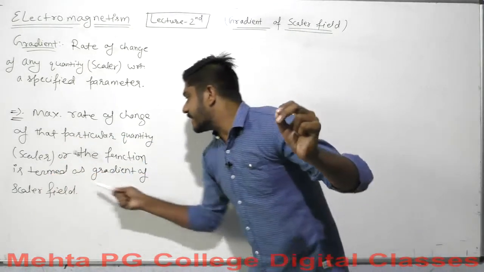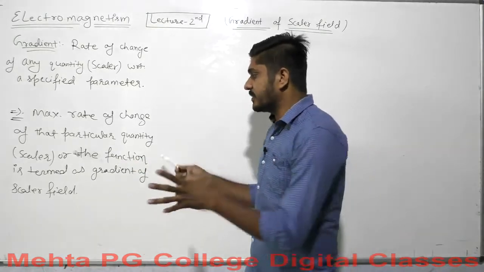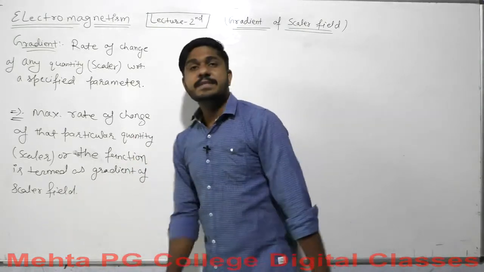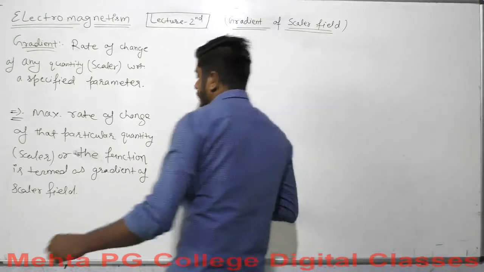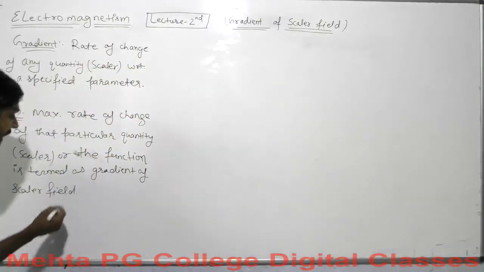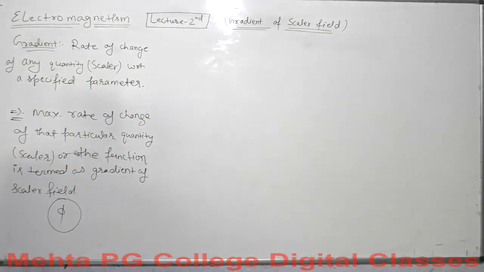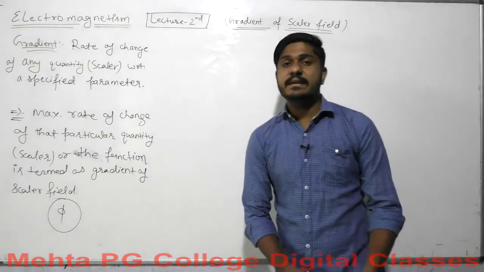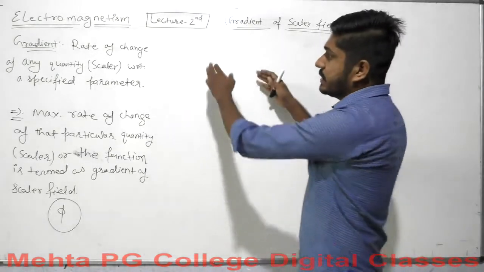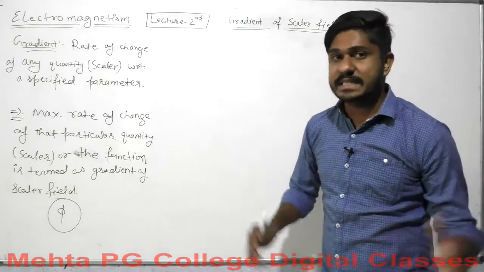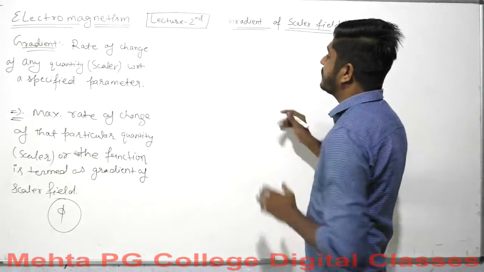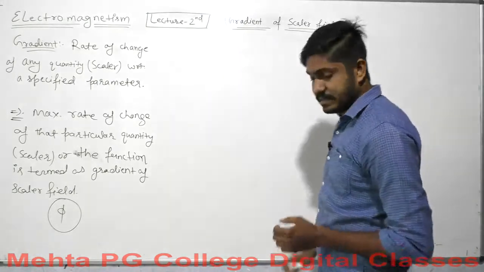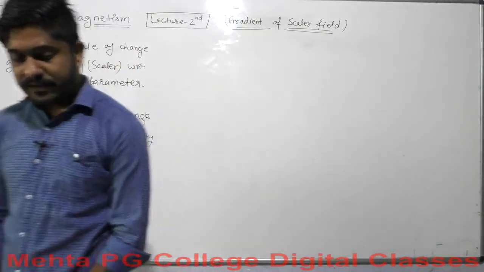So the maximum rate of change of that particular quantity, of scalar type, the function is termed as the gradient of a scalar field. Every time you define a function, the symbolic representation we have is phi. I take here phi. And now as we have defined the gradient, it is up to us to define the physical significance, the physical meaning of gradient.